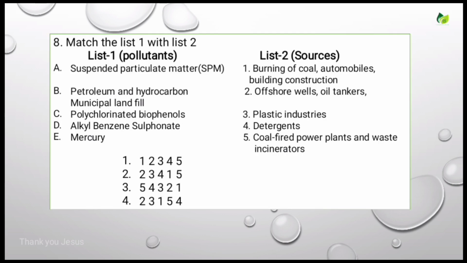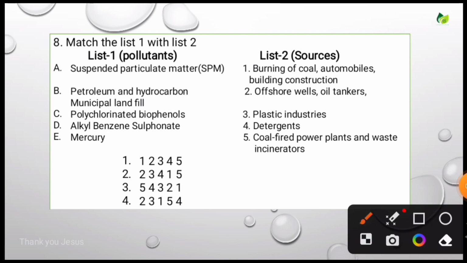Match list 1 with list 2. Here also you have to match list 1 with list 2. List 1 consists of pollutants, list 2 consists of sources. So the pollutants given are suspended particulate matter, petroleum and hydrocarbon, polychlorinated biphenyls, alkyl benzene sulfonate, and mercury. So let's see the matching.